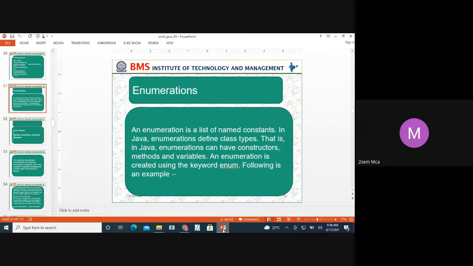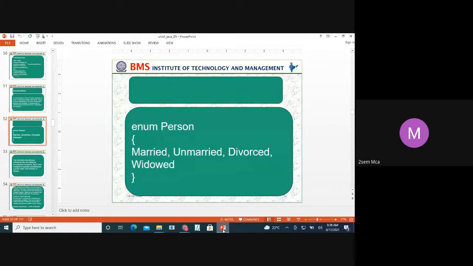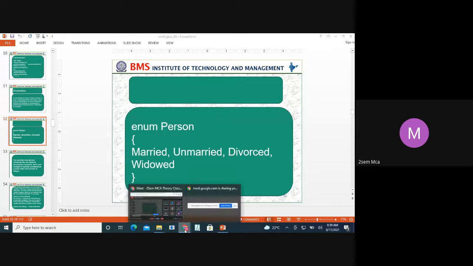Yes, ma'am. Enumeration is a named constant. Here you can see enum is a keyword where we say that person is an enumerated type. And the list for that person: person can be married, person can be unmarried, person can be a divorcee or can be a widow. That's how we say the constant, so we are calling it an enumeration. Any doubt? Thank you, ma'am.